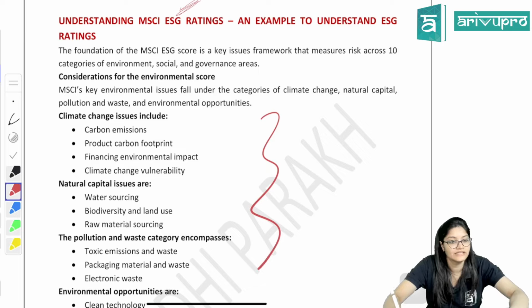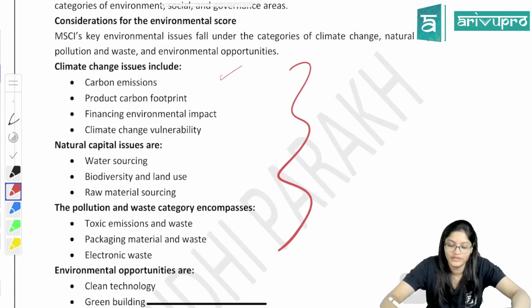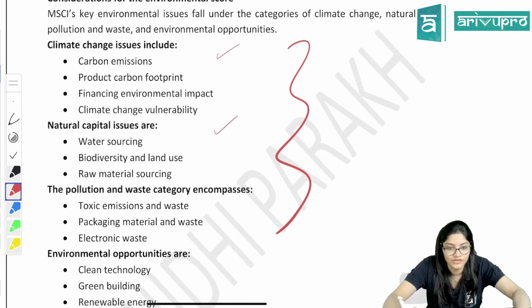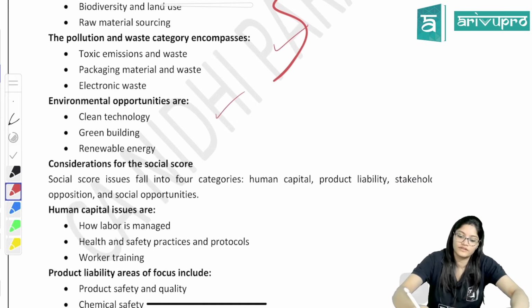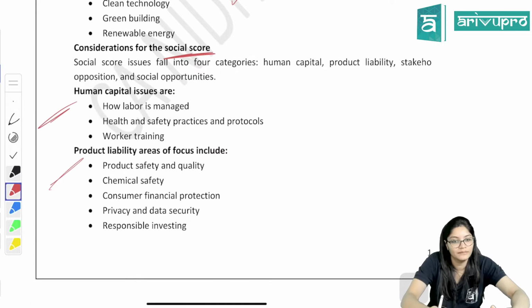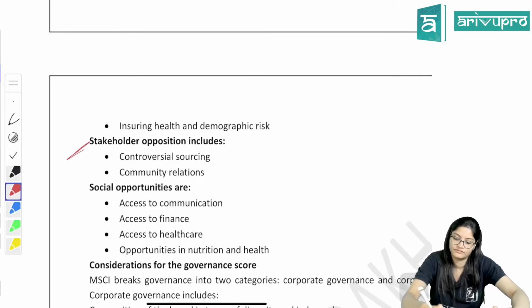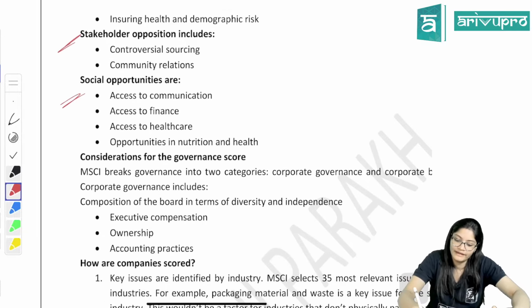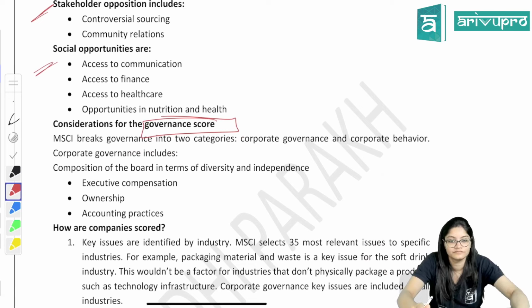Then we have seen the criteria as well. Here also criteria are given, related to climate change, what they will see. Natural capital, natural resources which you are using, pollution and waste, environmental opportunities. These were all related to the environment. Then social. Social means human capital, product liability, right? Then stakeholder opposition. What are the social opportunities? And then here we have governance scores. Corporate governance and corporate behavior. That only they have given as an example.